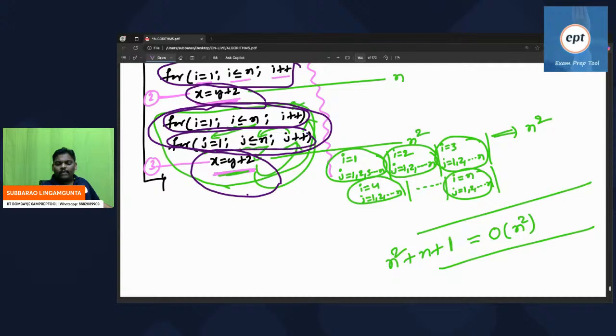N times n. Right? See, 1 times n, 2 times n, 2n, 3 times n, 3n, 4 times n, 4n, n times n, n square. Every time n, like that n times, n square. Finally, order of n square. So the time complexity of this program is order of n square.